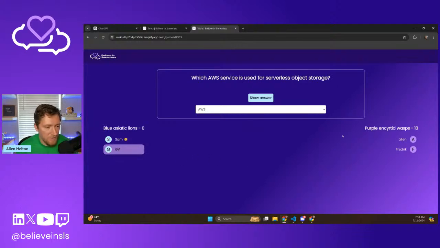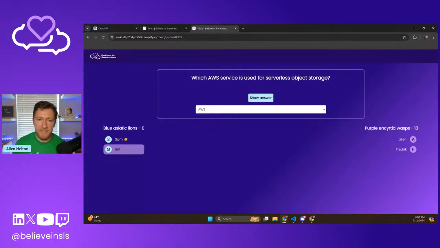Okay, which AWS service is used for serverless object storage? If you just want to type in your answer into the LinkedIn chat, we will bring it up. And this will be the last question for the day.